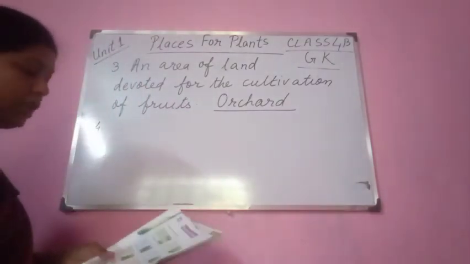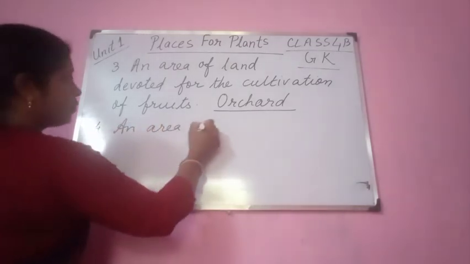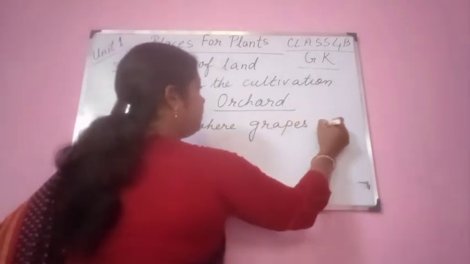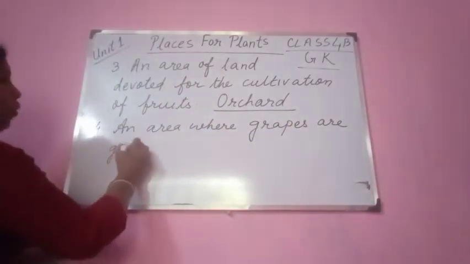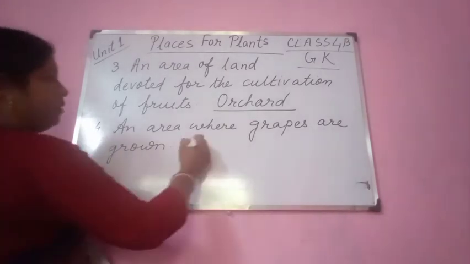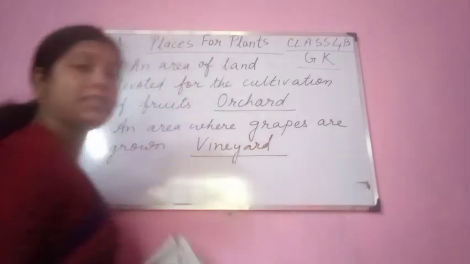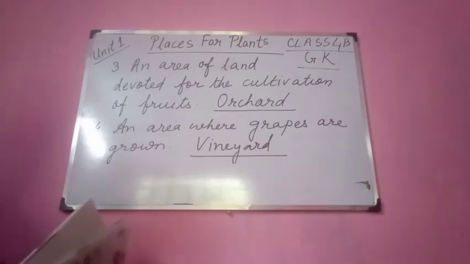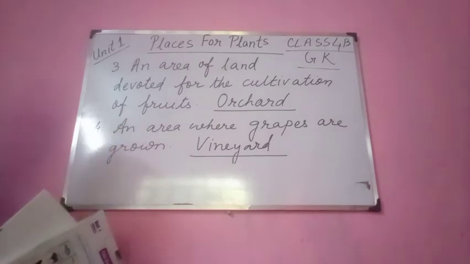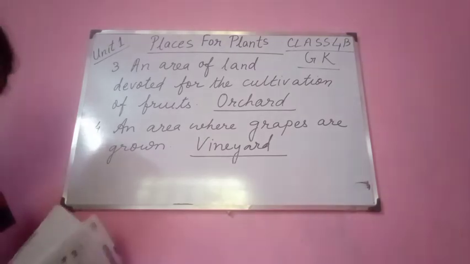Okay. Number 4, you see, an area where grapes are grown. Only grapes are grown. What is that place called? Vineyard. That is known as vineyard. So please see once again, an area of land devoted for the cultivation of fruits, it is known as orchard. An area where grapes are grown, that is known as vineyard.